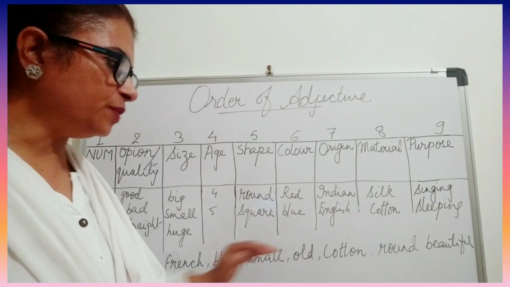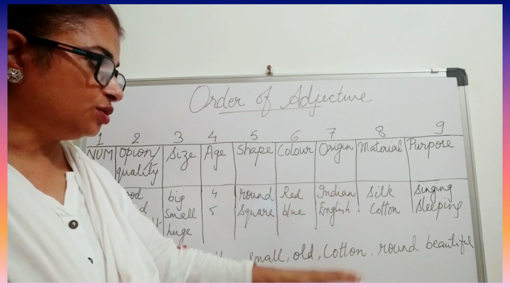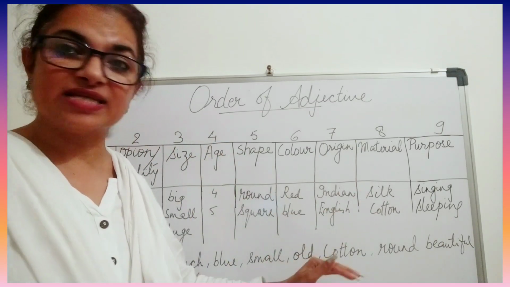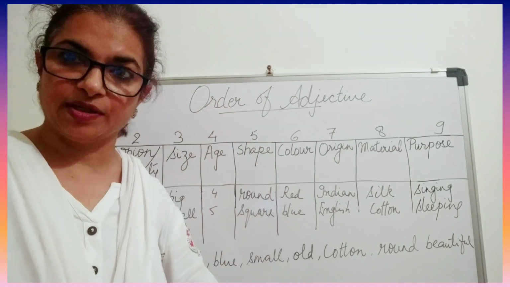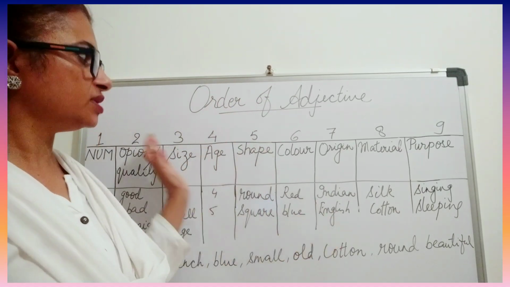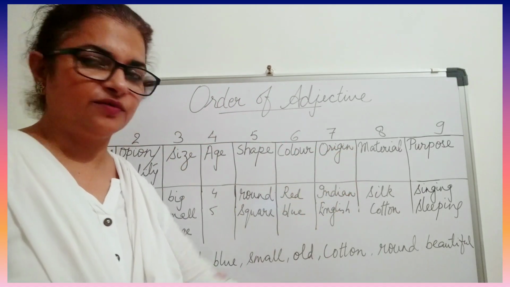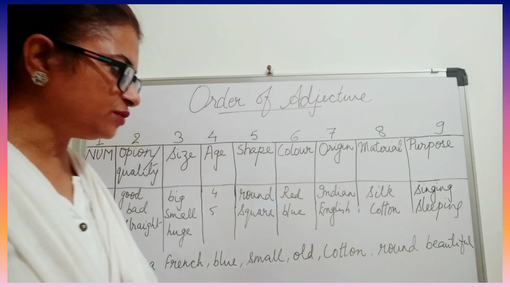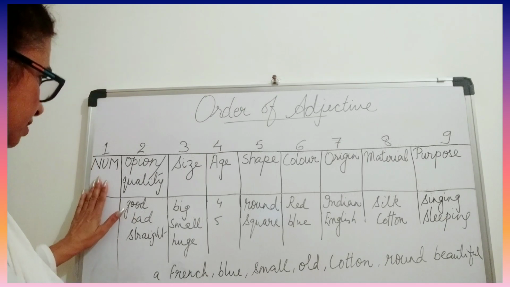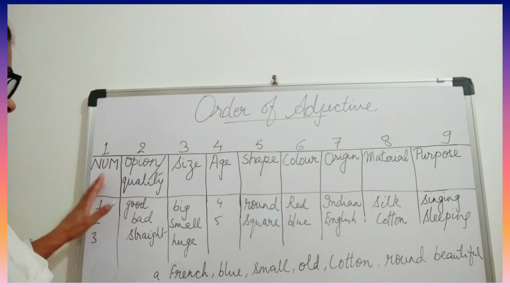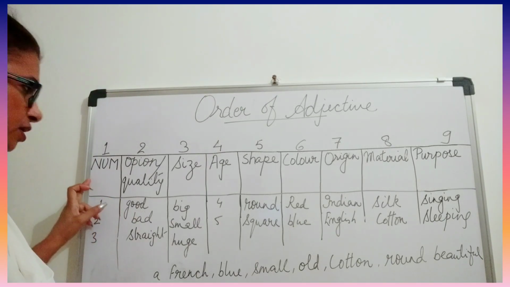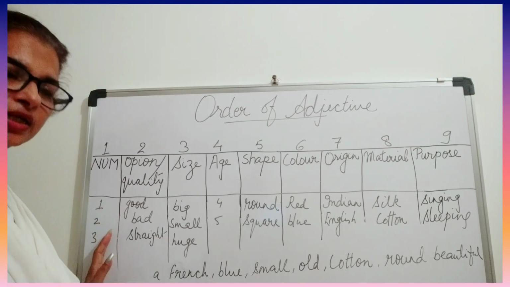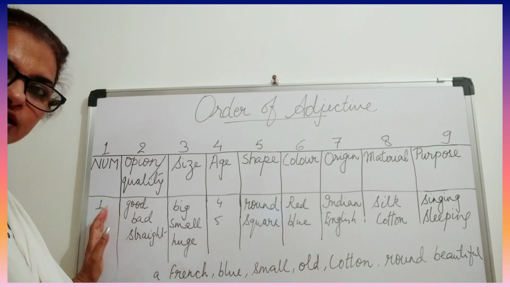Now when you have so many adjectives, you need to follow an order in order to understand that sentence in a proper way. Because if you are not going to put them in a certain order, then you are not going to understand that sentence well. So what you have to do is follow this order. The first one is number, and it's not only 1, 2, 3, an article also we can put.